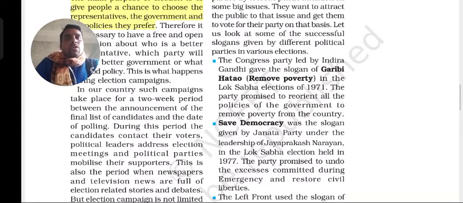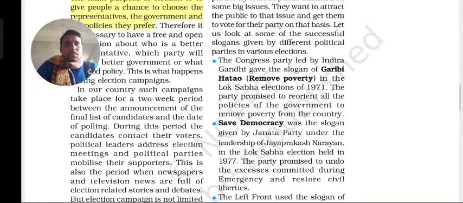That means whatever had not been provided to the people, whatever things were not given to the people, they promised to provide, and to remove poverty. With the slogan Garibi Hatao, they would make a great agenda for the removal of poverty, and whatever they promised, the party would fulfill if they formed the government in 1971. This is the slogan Indira Gandhi gave.